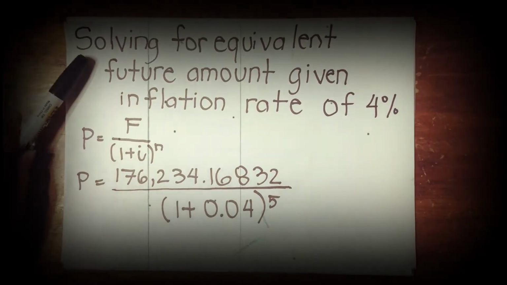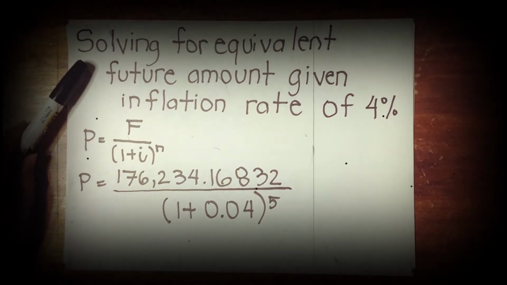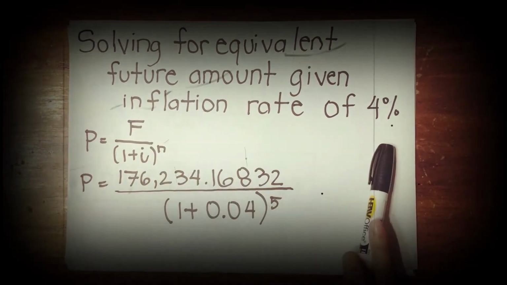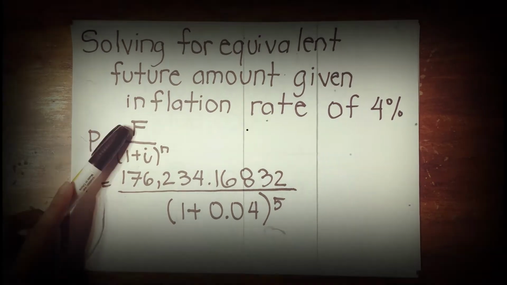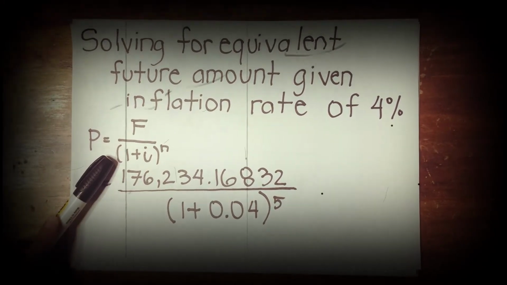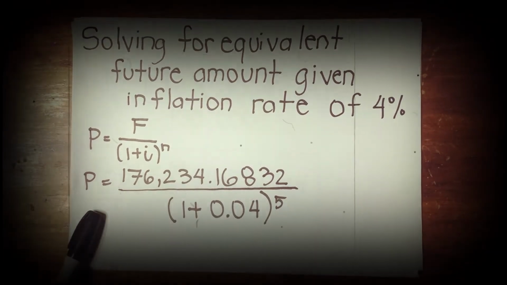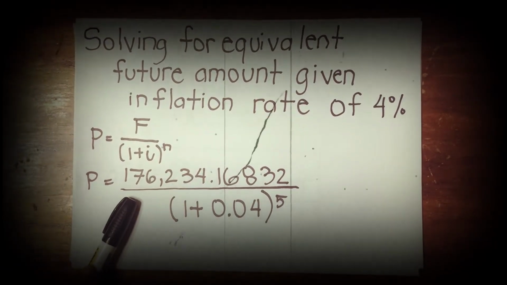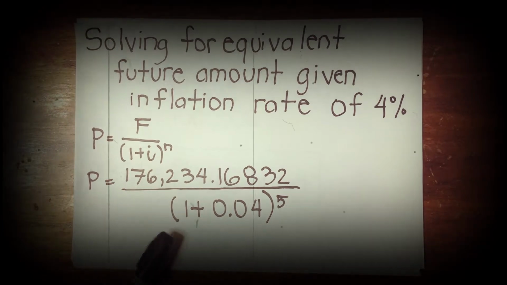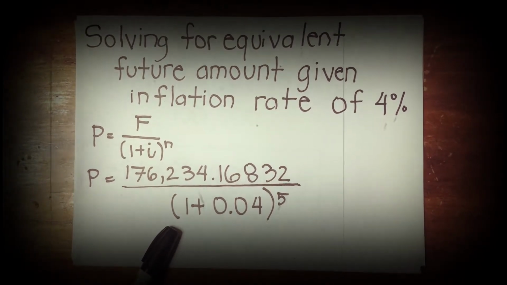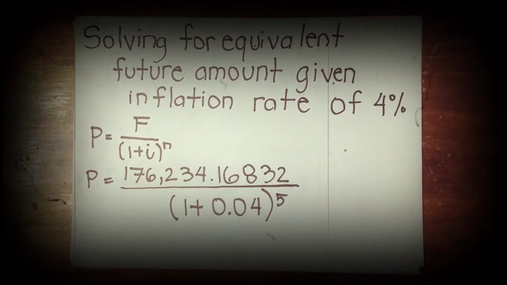Next, we will solve for the equivalent present amount given the inflation rate of 4%. P is equal to F over the quantity of 1 plus i raised to n. And substituting all the given values, P is equal to 176,234.17 over the quantity of 1 plus 0.04 raised to 5.